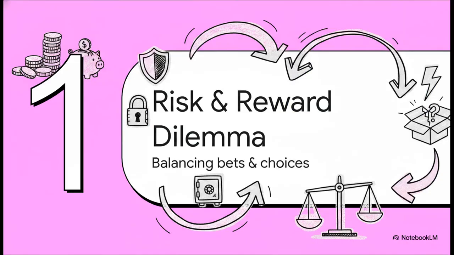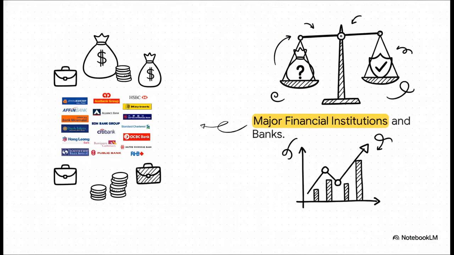Section 1. The risk and reward dilemma. Balancing safe bets and risky choices. Think about the absolutely massive global financial players out there, institutions like Citibank or HSBC. They have to make incredibly smart, high-stakes lending decisions every single day. They absolutely aren't just guessing. They are carefully, meticulously weighing every single dollar they send out the door.